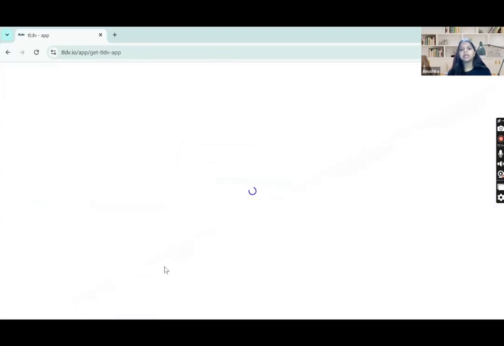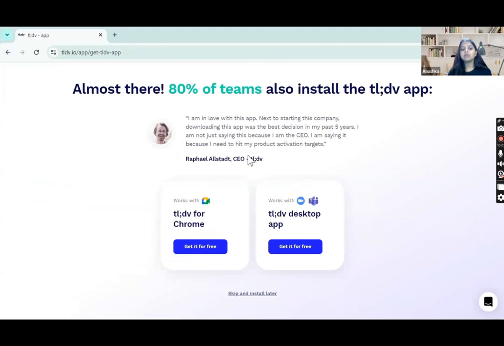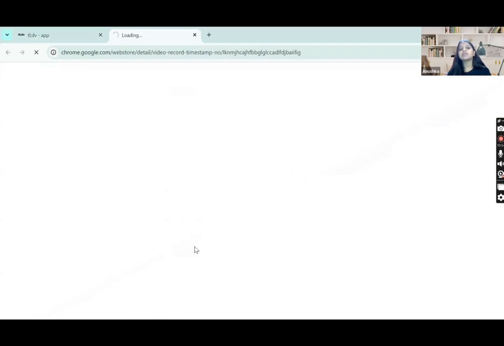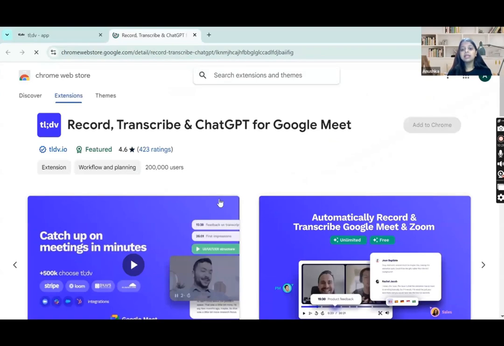Once you click on continue, it will get ready and ask you to download TLDV for Chrome or for your desktop. If you download TLDV for Chrome, it will work with your Google Meet. And if you download TLDV for desktop, it will work with your Zoom as well as your Microsoft Teams. So you can download it as per your choice. I'll just click on for Chrome because I want to use it with Google Meet and demonstrate it to you all. So here is the extension of TLDV. I'll click on add to Chrome, and it will get installed in your Chrome browser.